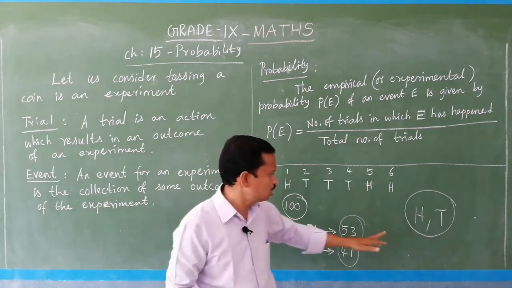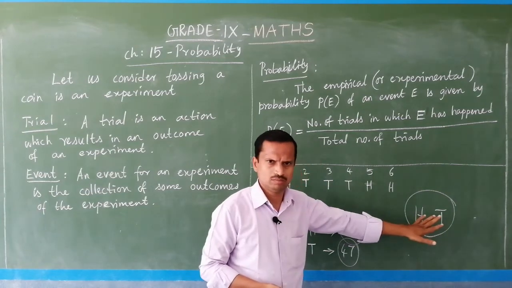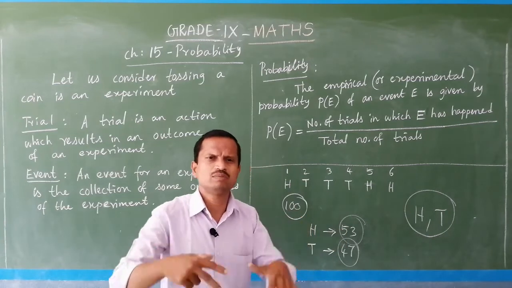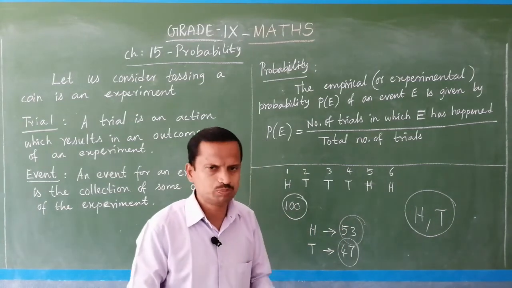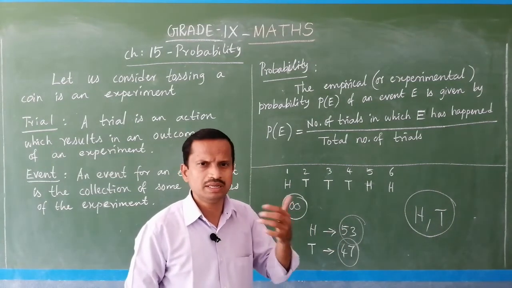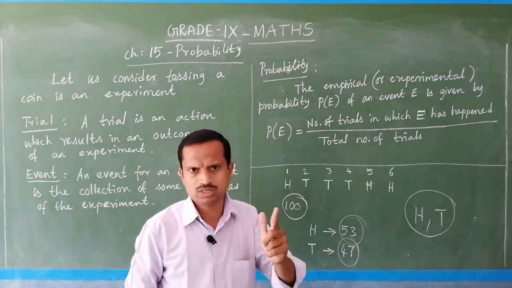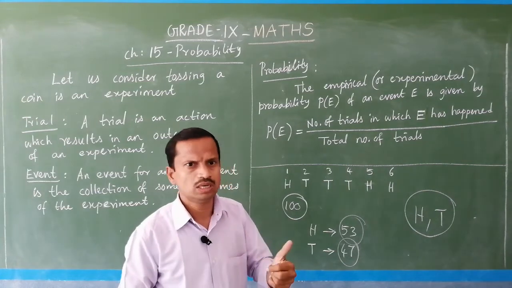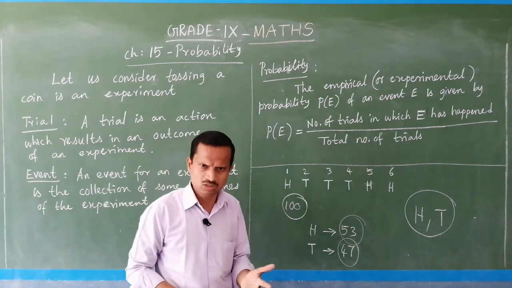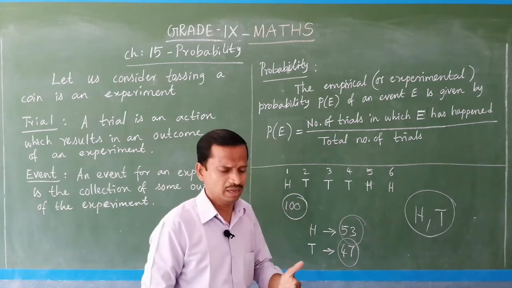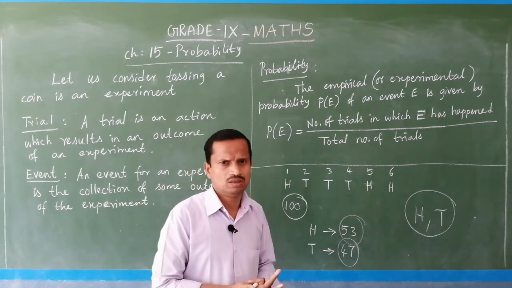If you toss a coin, you get only head or tail. Any one will occur. These two are the possible outcomes, but what is favorable? Favorable means what we are expecting. Suppose it is getting head. What is the chance? Only one chance. If you toss a coin once, the chance of getting head is only one. It may happen or may not. Either head will appear or tail will appear.